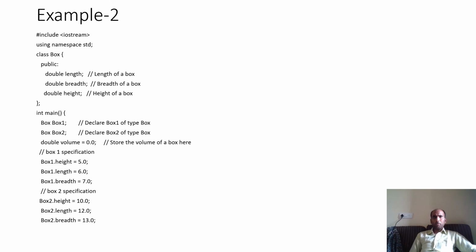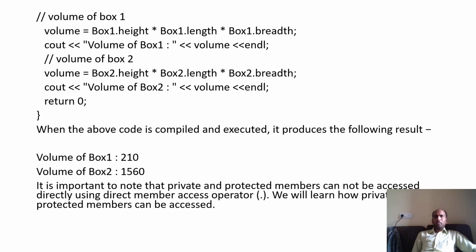By using box1 and box2, you can access length, breadth and height and manipulate the volume by using box1 dot height into box1 dot length into box1 dot breadth. Again for box2 dot height, box2 dot length and box2 dot breadth, you have multiplied and assigned it to volume and displayed it. So yes, you can define the properties in the public section also, and that property can be accessed by the object also.